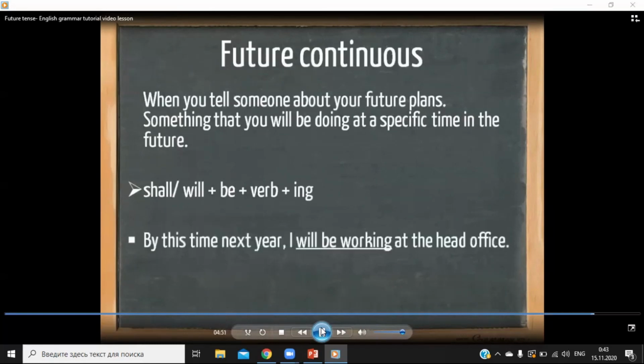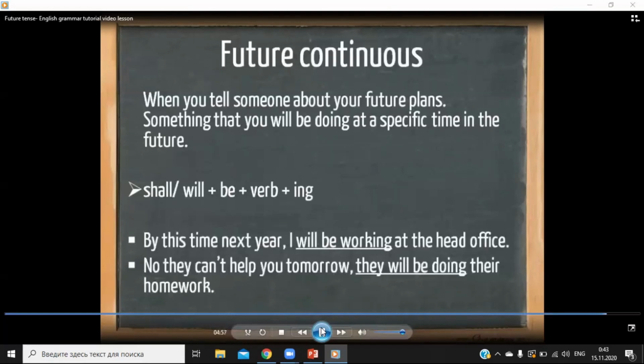For example, by this time next year, I will be working at the head office, and no, they can't help you tomorrow, they will be doing their homework.